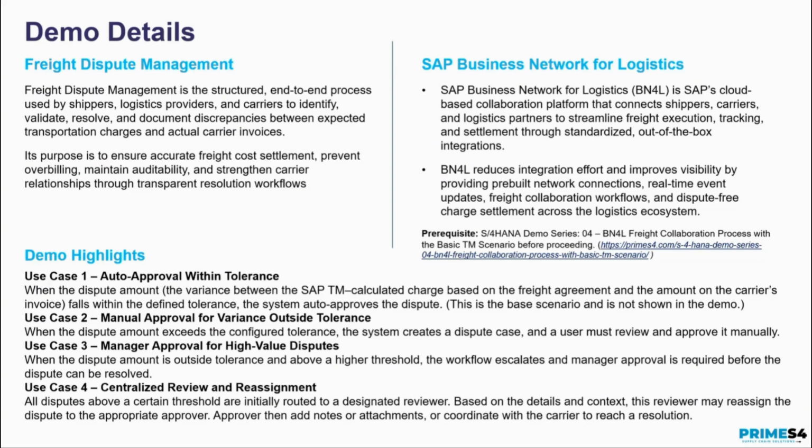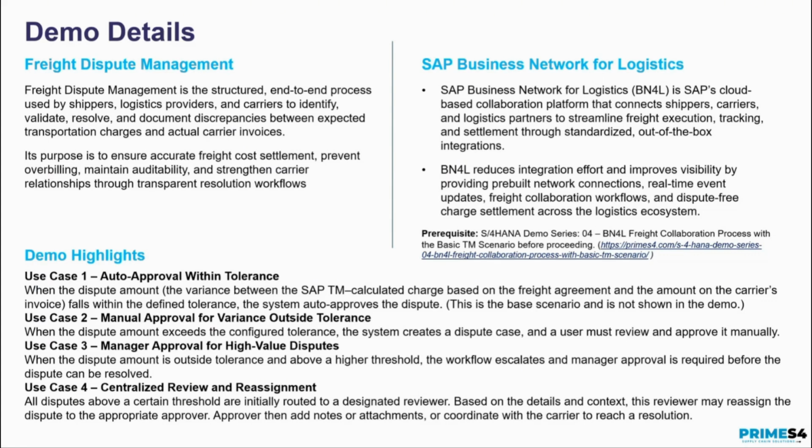In this scenario, we are not showing it in this demo, considering the time available. But this is a base scenario, and that is available. What we are trying to show is use case 2, where the incoming invoice is outside the tolerance limit that we have set up for the variance.